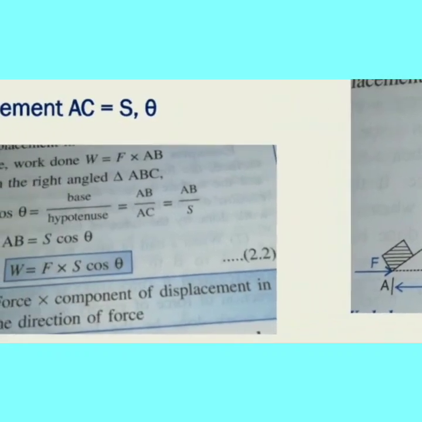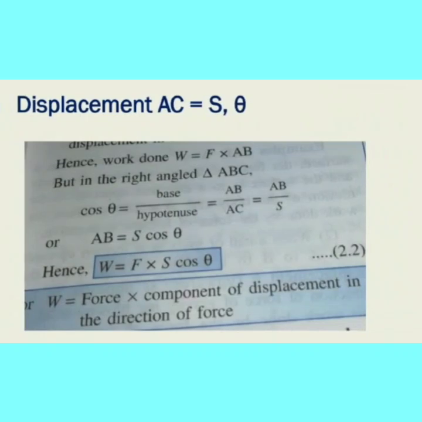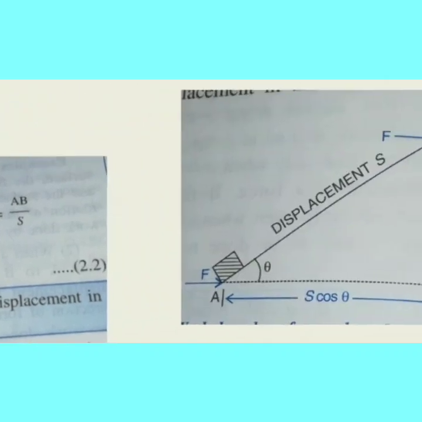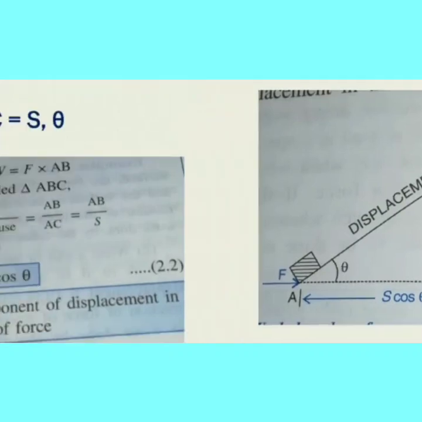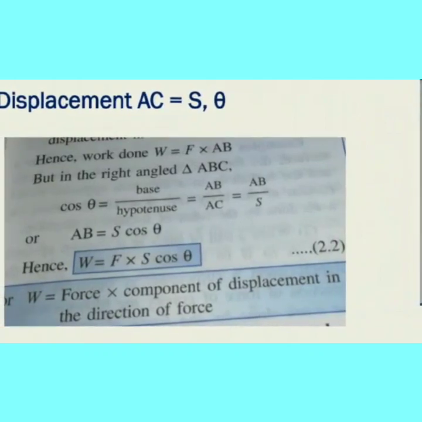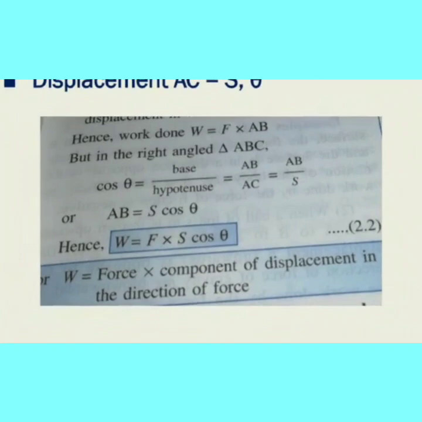Displacement is, yes. Work done formula, we know work done is equal to F into displacement. Here displacement is AB, F into AB. It is a right angle triangle. So in order to find the theta, we take base divided by hypotenuse. Base value is AB. Hypotenuse value is AC, and AC value is S. So AB divided by S. So AB is equal to S cos theta. W is equal to F into S cos theta. So W is equal to force into component of displacement in the direction of force.